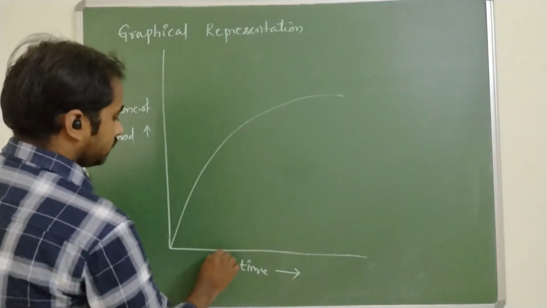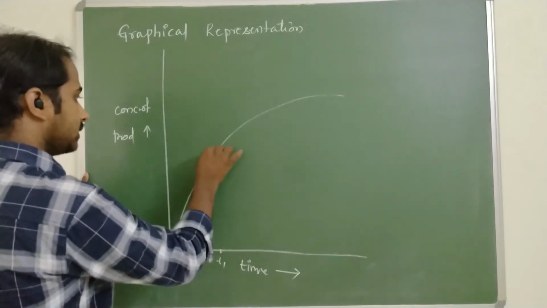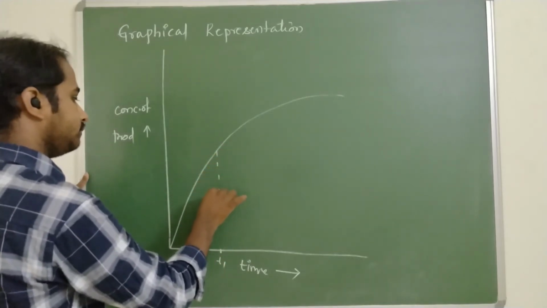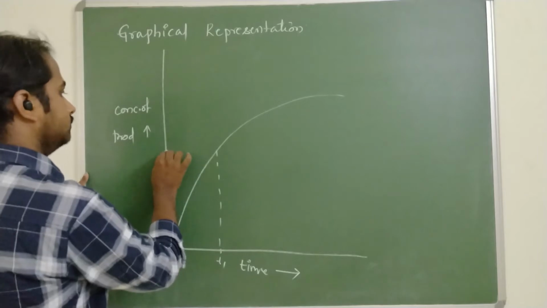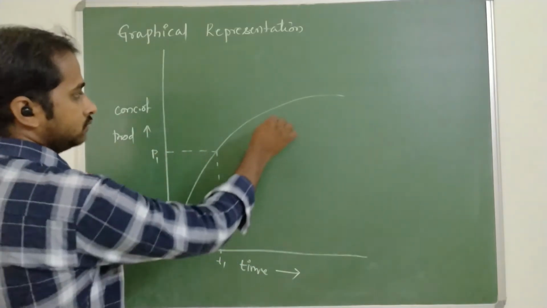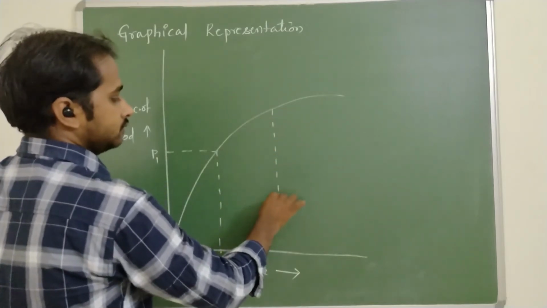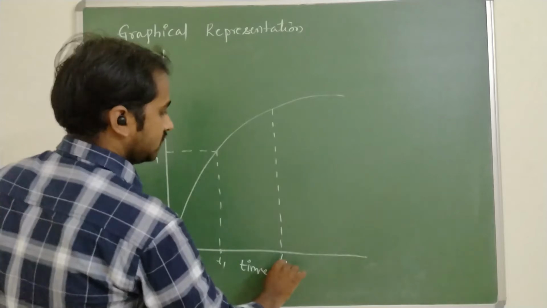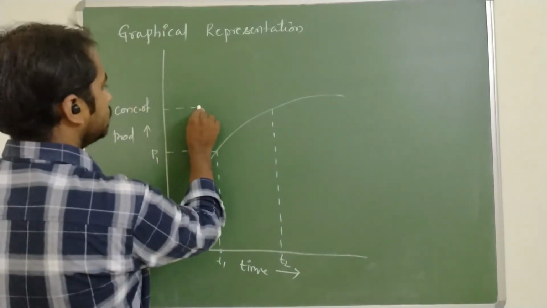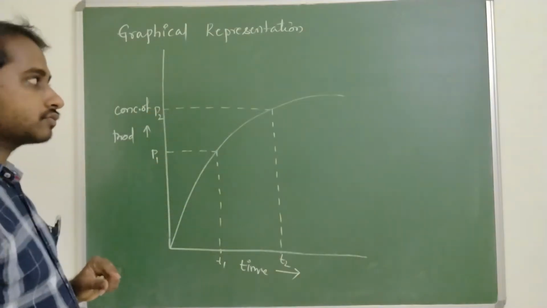Let at time T1, for example, the respective concentration is P1. After some time, T2, the respective concentration is P2.